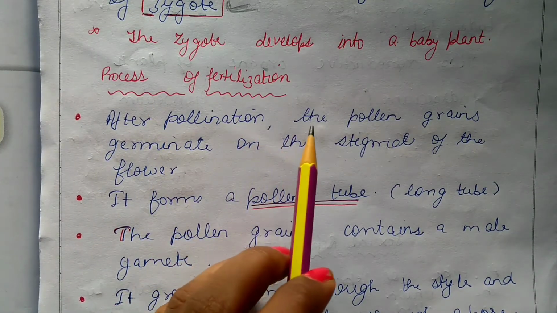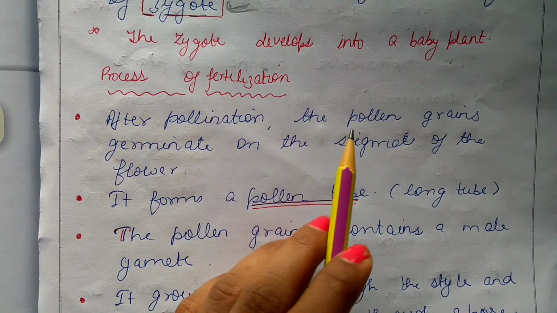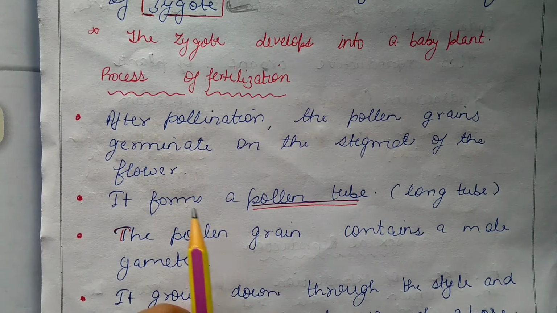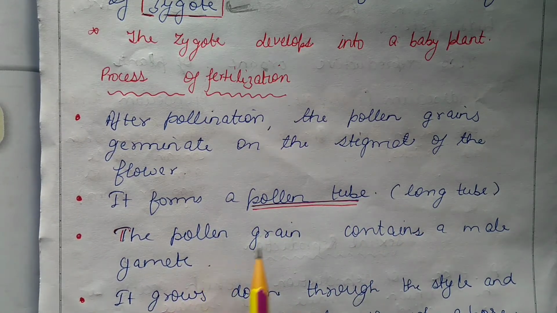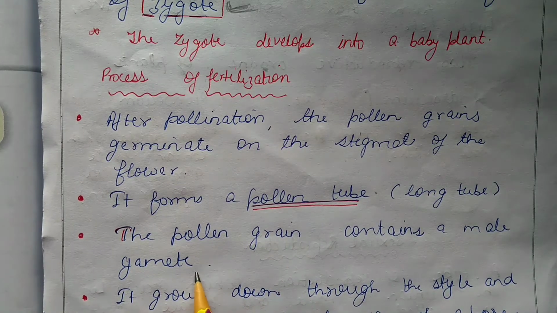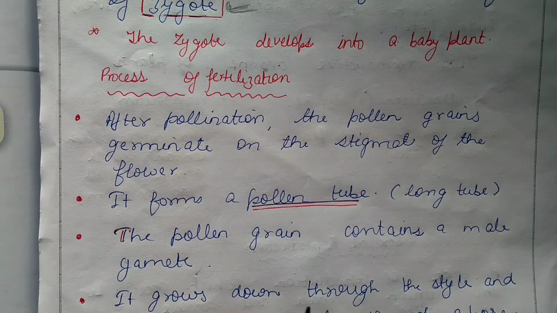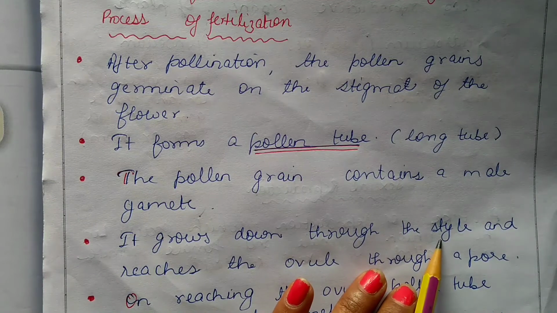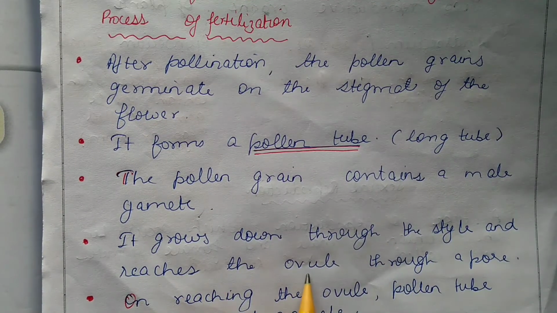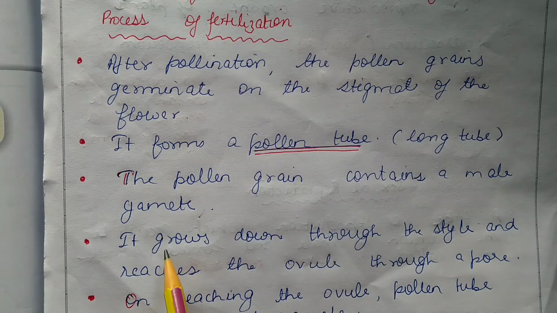After that, the pollen grains have reached the stigma of the same species of flower. After that, it forms a pollen tube. It is a long tube, and the pollen grain contains a male gamete. You have to remember that the pollen grain contains a male gamete. Now it grows down through the style. The style is a part of the gynoecium, and it reaches the ovule through a pore.